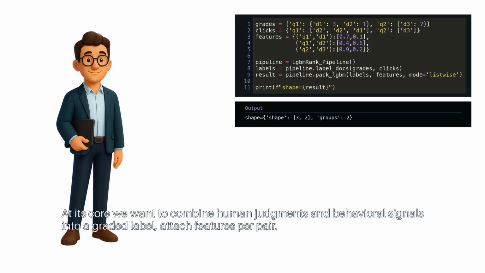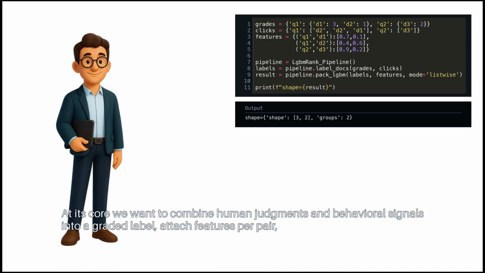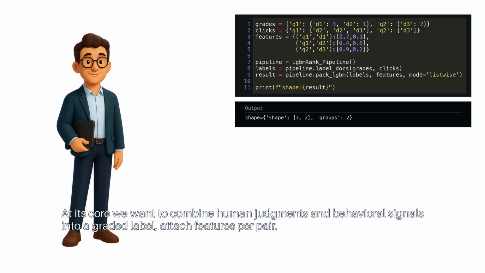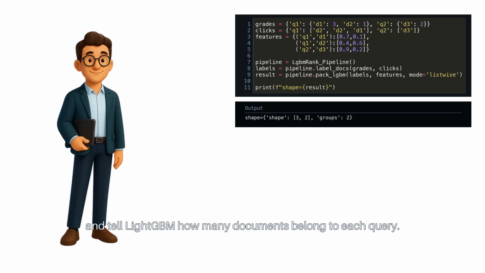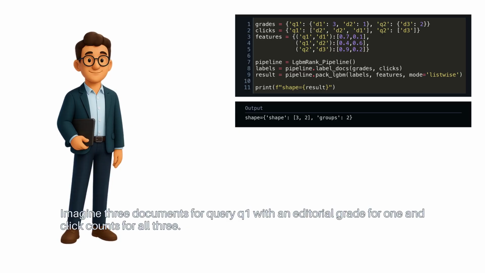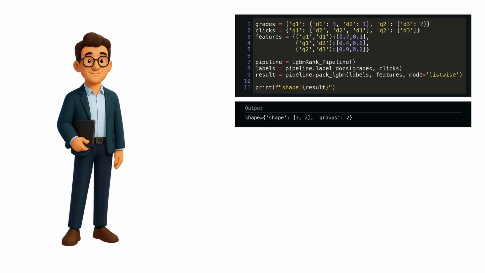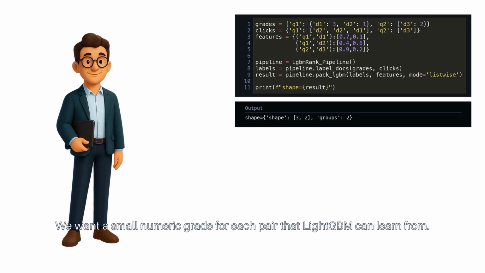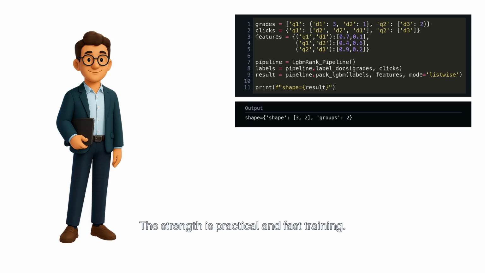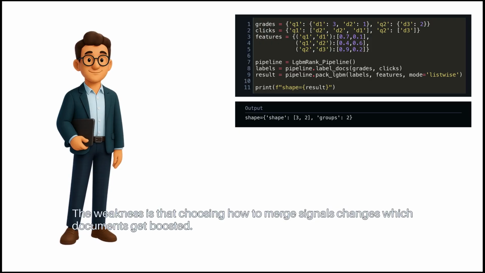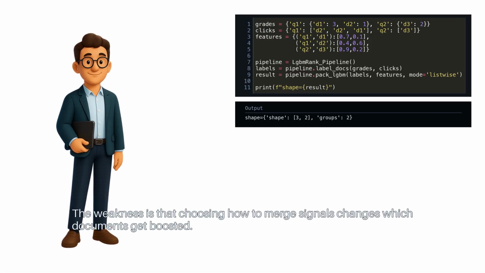At its core, we want to combine human judgments and behavioral signals into a graded label, attach features per pair, and tell LightGBM how many documents belong to each query. Imagine 3 documents for query Q1, with an editorial grade for 1 and click counts for all 3. We want a small numeric grade for each pair that LightGBM can learn from. The strength is practical and fast training. The weakness is that choosing how to merge signals changes which documents get boosted.